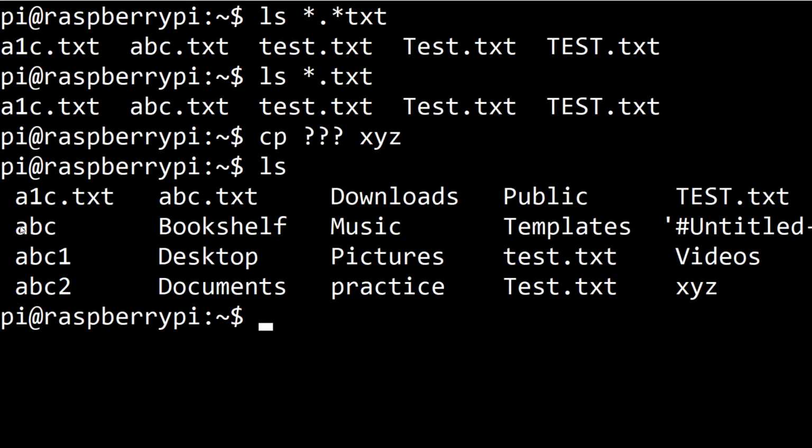I hope that you have understood the concept of globs and file name globbing and how we can use globbed file names with commands like ls and cp.